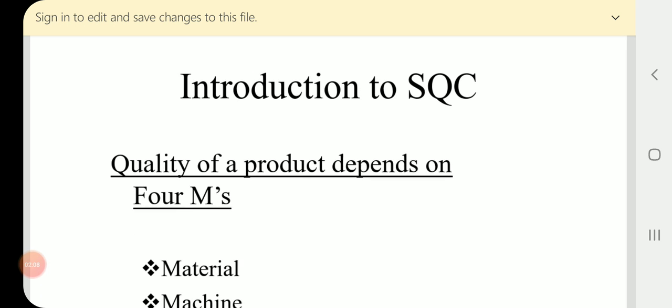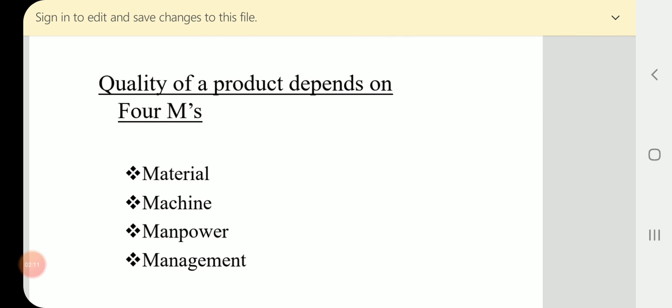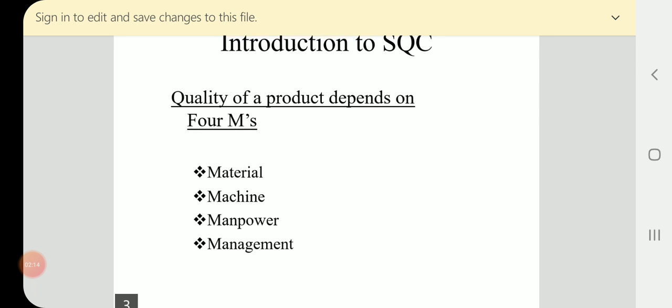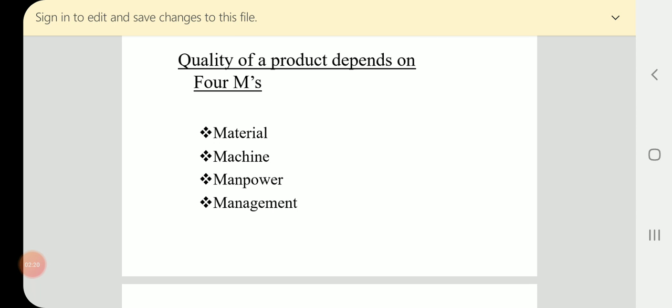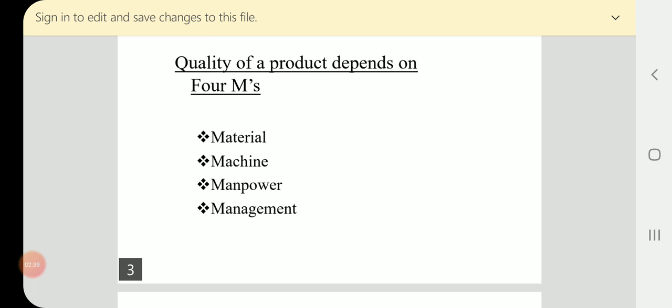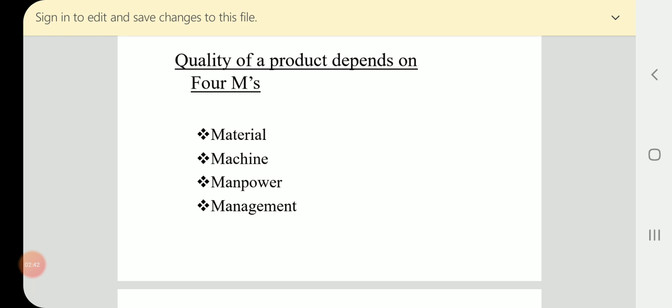Quality of a product depends on 4 M's: material, machine, manpower, and management. Good qualitative material only gives a good qualitative product. Good quality machines only give a qualitative product.